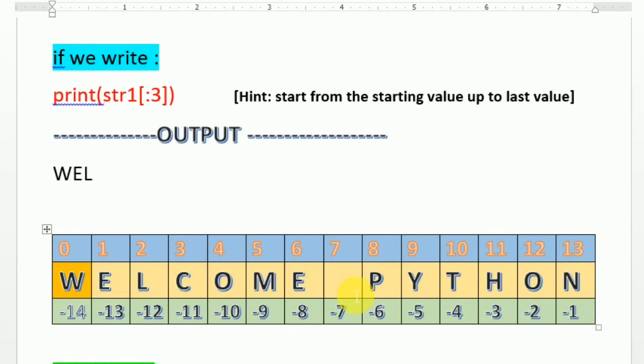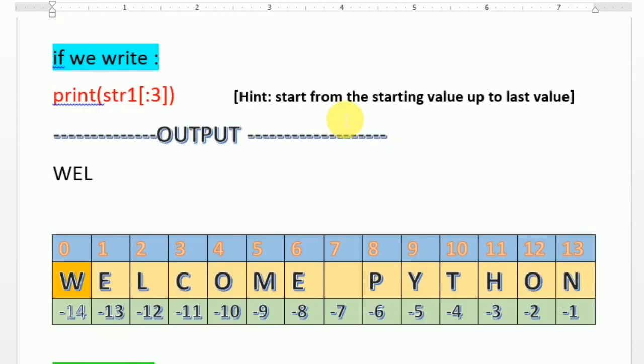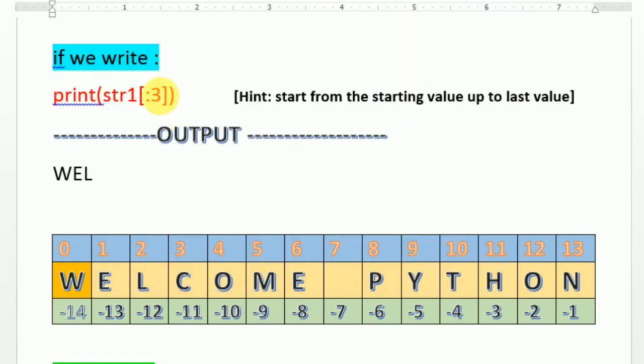Here it is. I am taking the same example again and again. That time I took 3 colon nothing. Now I am taking blank colon 3. Blank colon 3 means str1 colon 3. So what is the answer going to be? WEL. Starting from W up to 3, that means 3 is C, but C is excluded, so up to "wel" it is going to display.